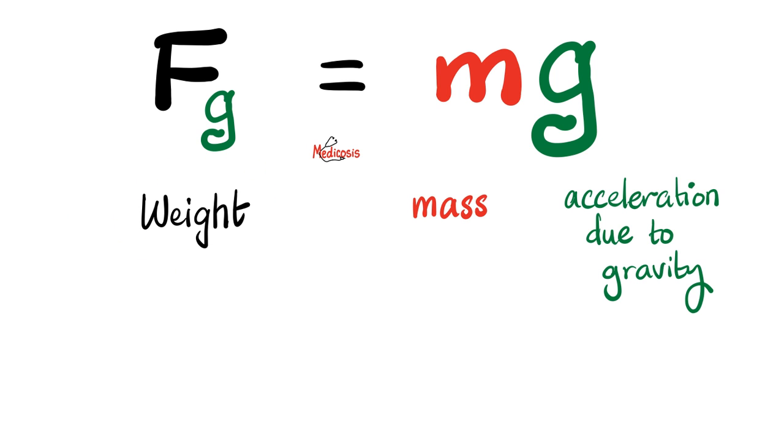How do I calculate weight? It equals the mass times the acceleration caused by gravity. On your exam, if you have a calculator, use 9.8 meters per second squared as the number for G. But if you do not have a calculator, you can approximate G to 10 meters per second squared and you will get an answer that is very close to the correct answer, because a difference of 0.2 is nothing to lose your friends over.